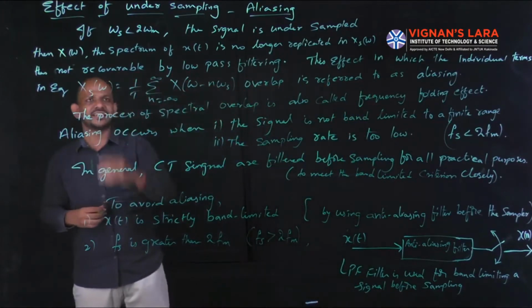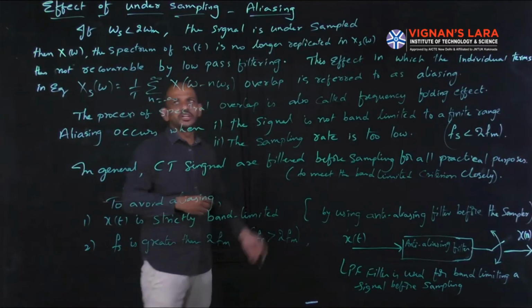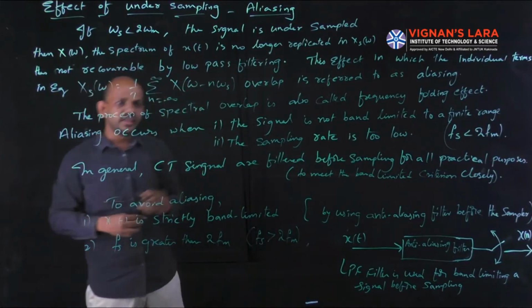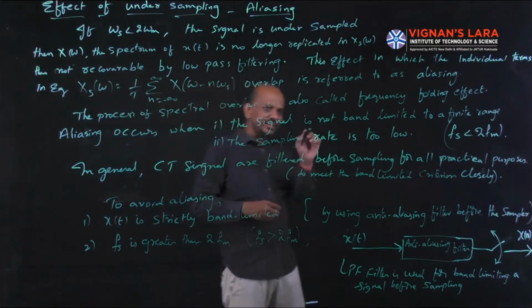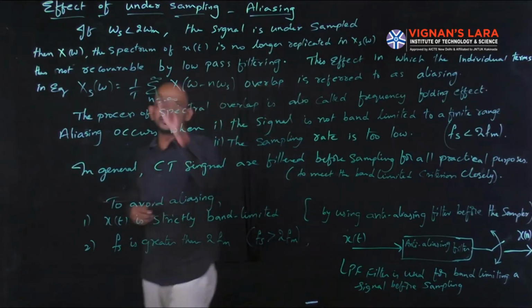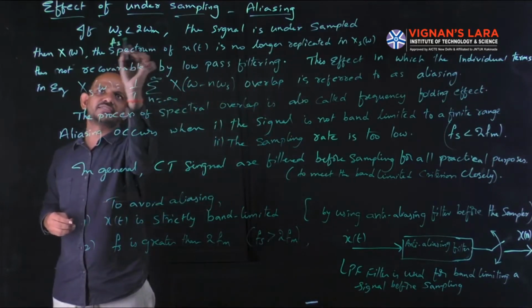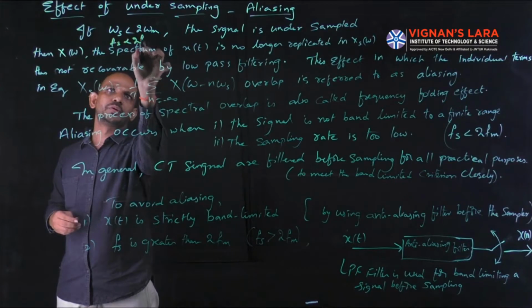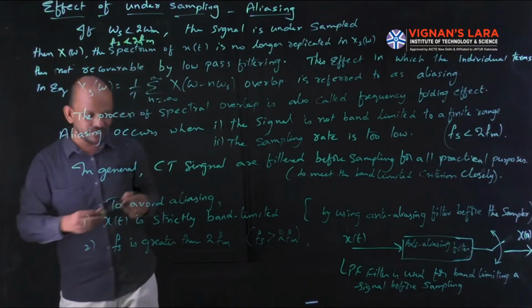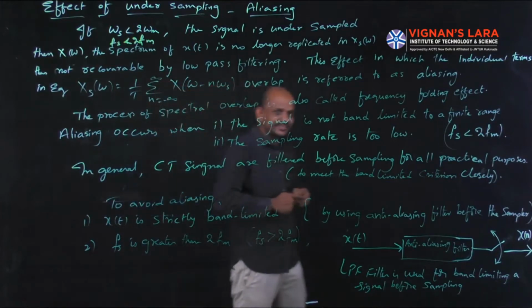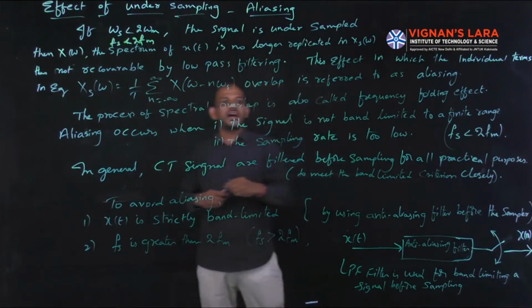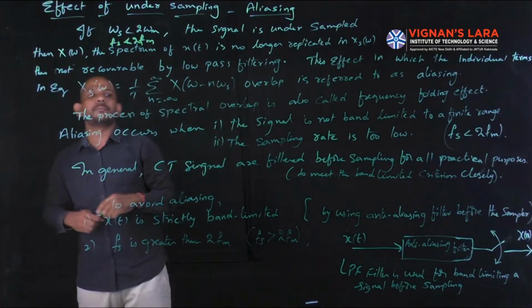You can also write this as fs is less than 2 fm, that is, the sampling frequency is less than twice the highest frequency component of the message signal.